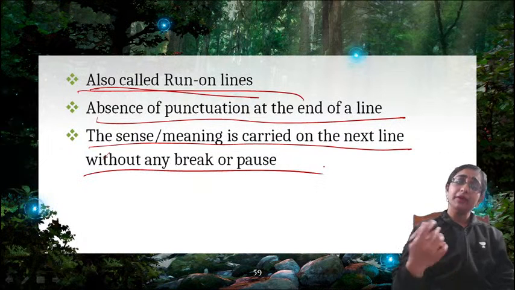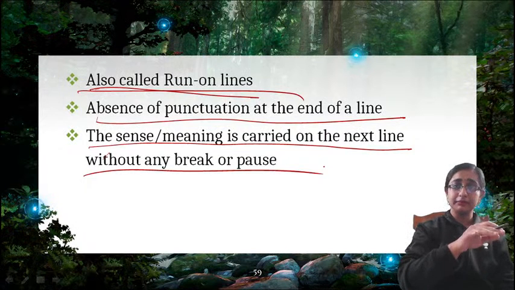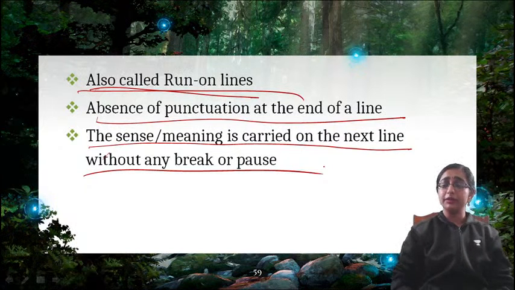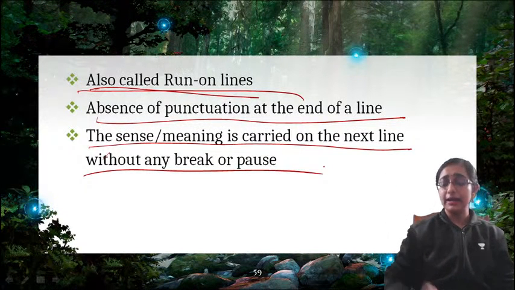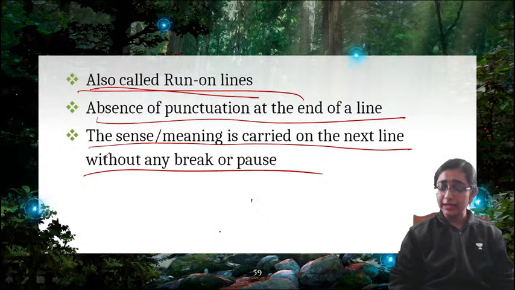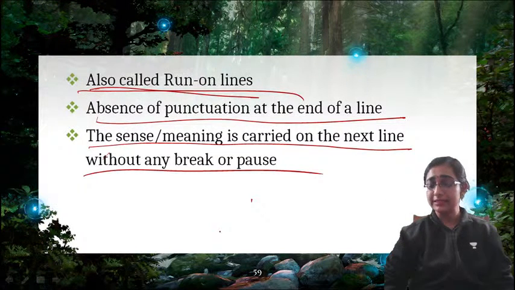Run-on lines means that the sense which you are talking about in a single line of poetry is not completed at that line, which means there is no full stop at the end of this line. The sense will continue in the next line.